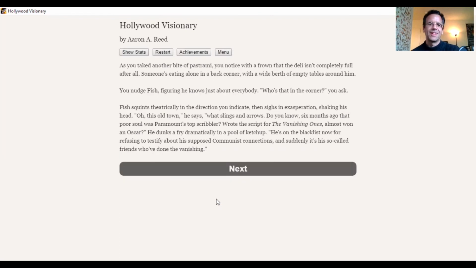Let's waste money. We see somebody in the corner, and it looks like it's a writer who wrote the script for The Vanishing Ones. I think it's a fake title that almost won an Oscar, and he's blacklisted. So this writer sitting in the corner has been blacklisted for refusing to testify about supposed communist connections. And suddenly it's his so-called friends who've done The Vanishing.